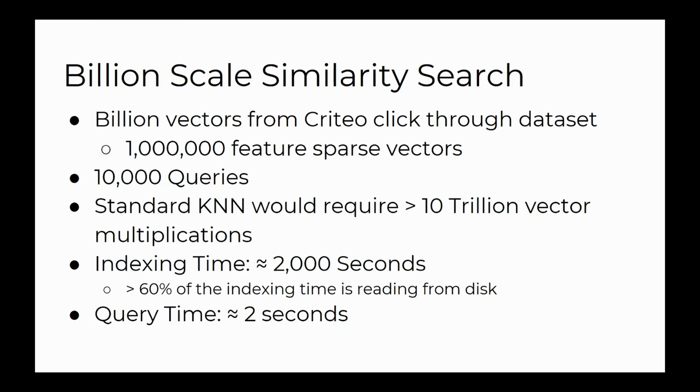We were able to test our system using 1 billion vectors from the Criteo click-through data set. Each of these vectors is about 1,000,000 features sparse, and we were computing a batch of 10,000 queries on this. Using a standard KNN, this would require at least 10 trillion vector multiplications, which is prohibitively expensive. But using our system, we could completely index this data set in about 2,000 seconds. Most of this is just the time spent reading from disk. And then we could compute this batch of 10,000 queries in around 2 seconds.